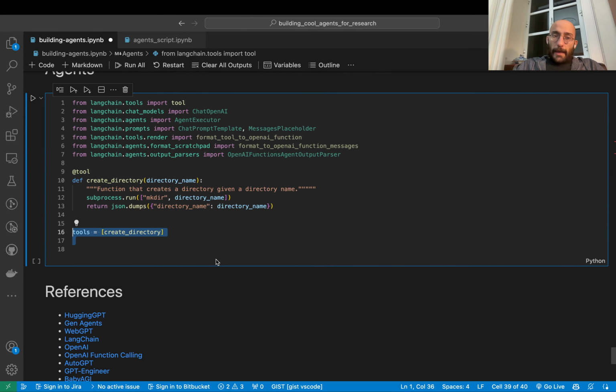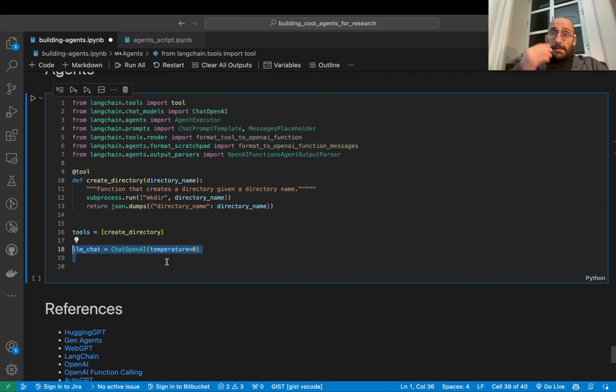So now I'm going to create a tools variable, and I'm going to put our function inside of a list. And as you can see, I put the name of the actual function because this decorator is taking care of transforming this function into a Python tool.